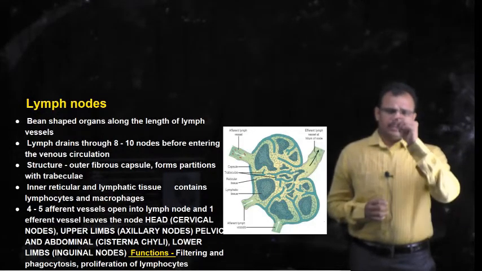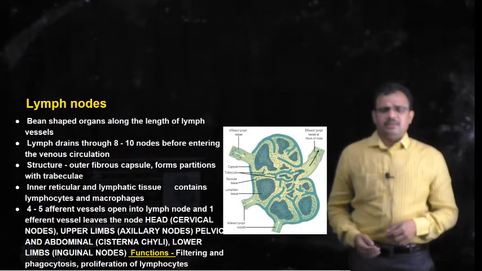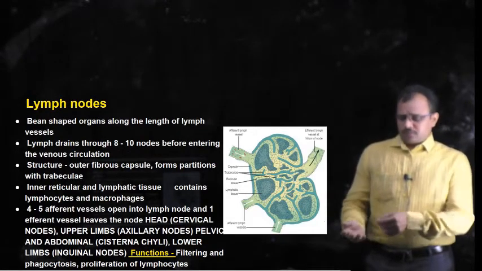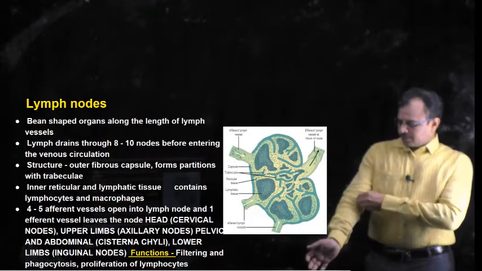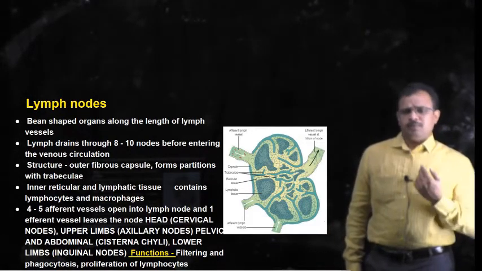For example, when lymph is collected from the left arm, it passes through different lymph nodes present in different regions before it enters into the bloodstream.